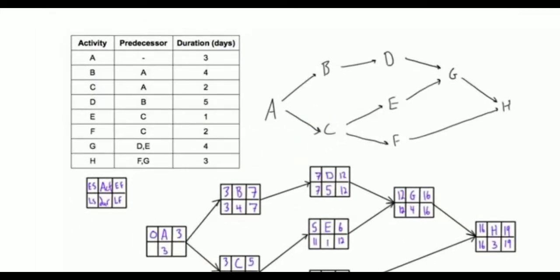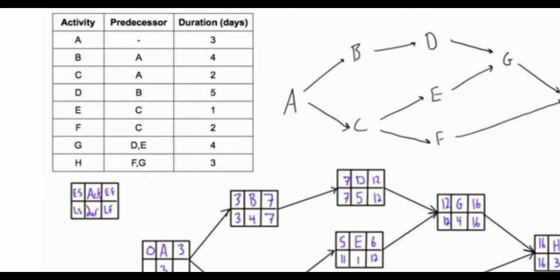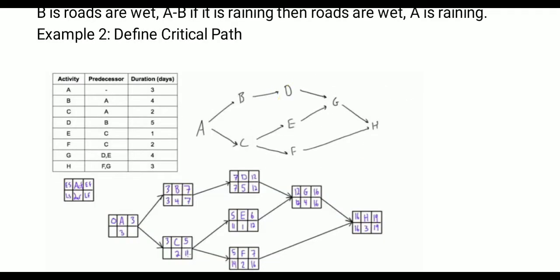So what is the critical path? That means the shortest time, the shortest duration that we get out of these paths. That means to reach from A to H we have A B D G H, A C F G H, A C F H. These are the possible paths.